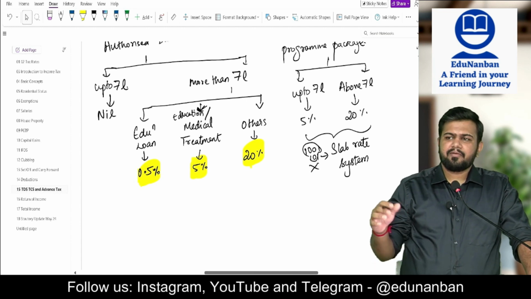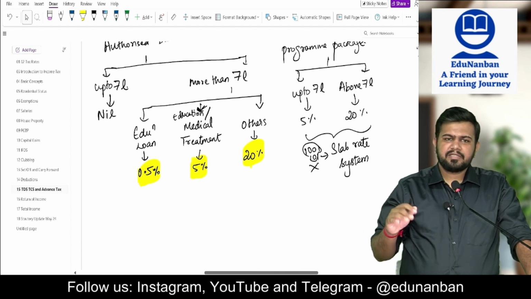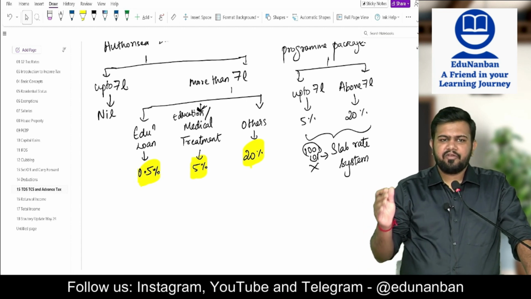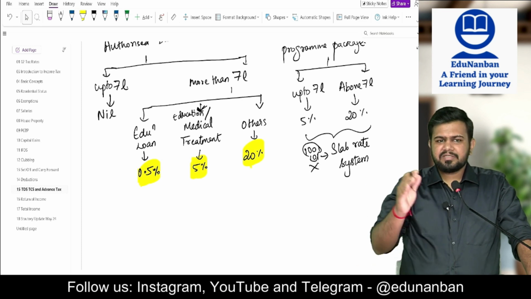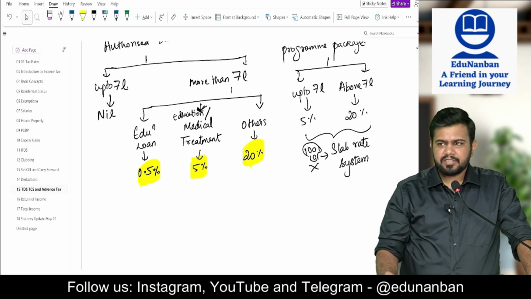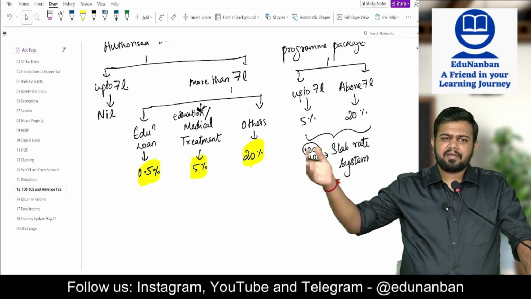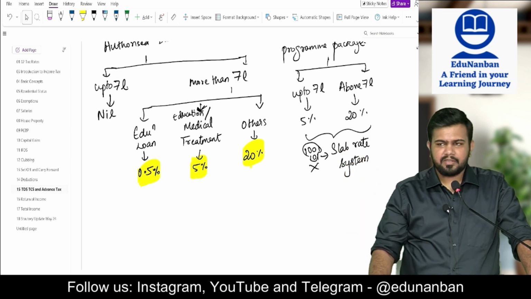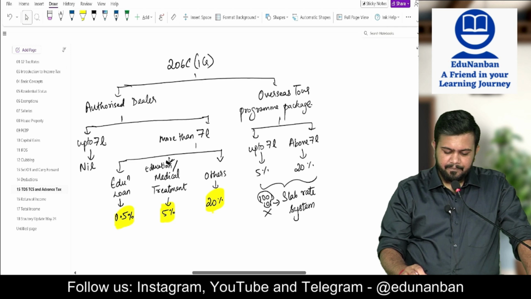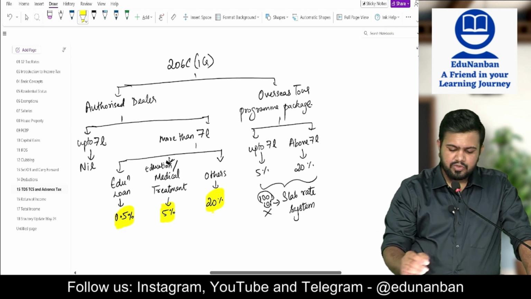Sir, what if there are all three and it crosses 7 lakhs? Then take the FIFO method. For the first 7 lakhs, there is no TCS. Above 7 lakhs, whatever the purpose is, that rate will be applicable. FIFO method. Okay.